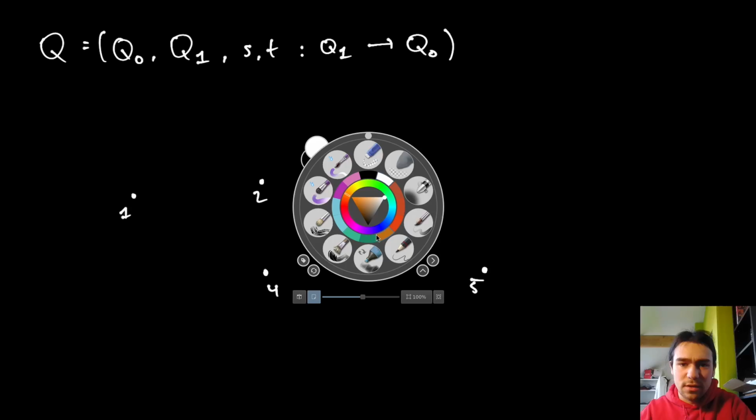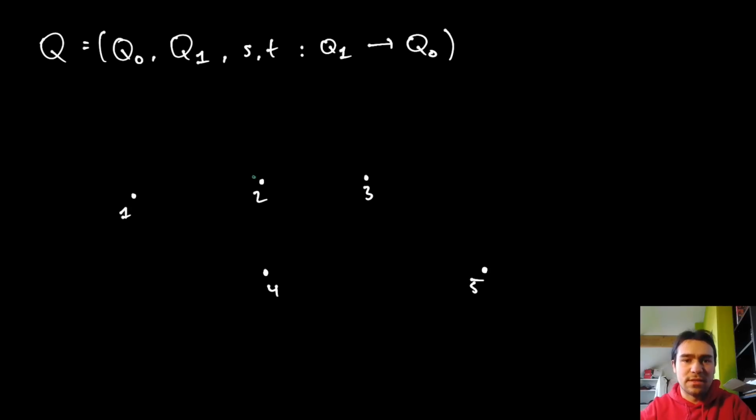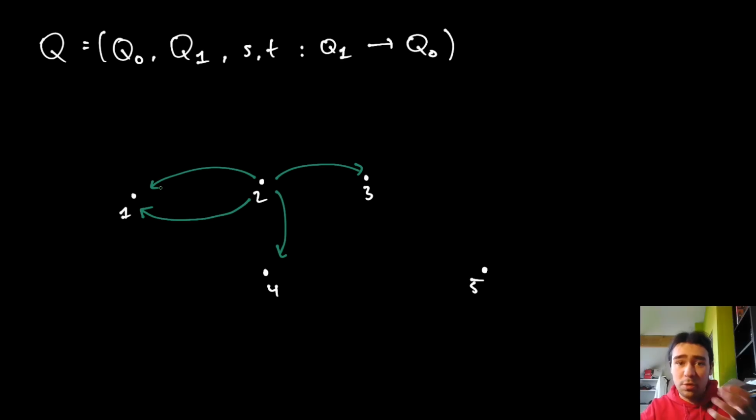I'll actually use a different color. So let's have some arrows, maybe one here. Now, something I do want to highlight is there's absolutely no requirement for these arrows to be unique in where they connect. What I mean by that is, we have this arrow here from 2 to 1. It's perfectly allowed for me to have another arrow from 2 to 1, which is properly distinct. Like it's a different arrow.